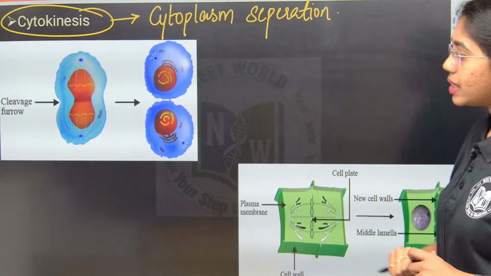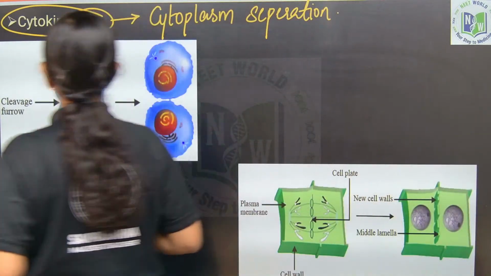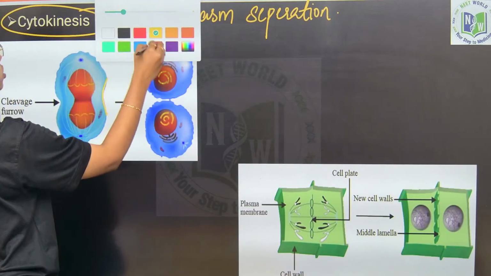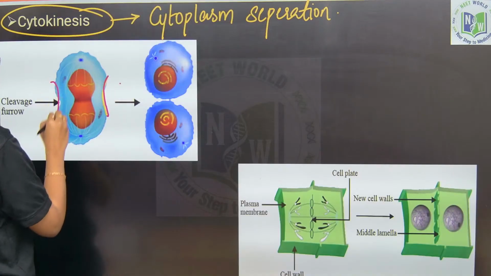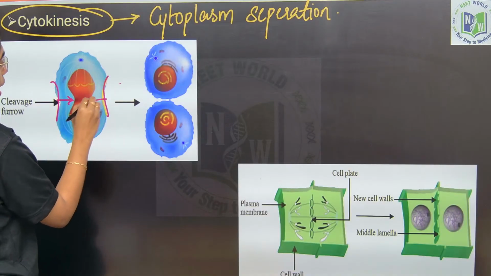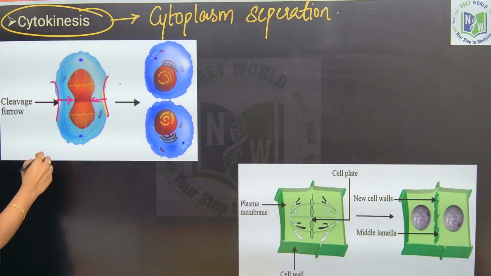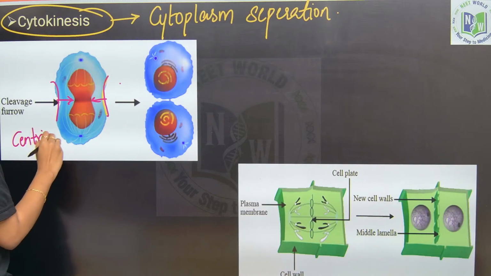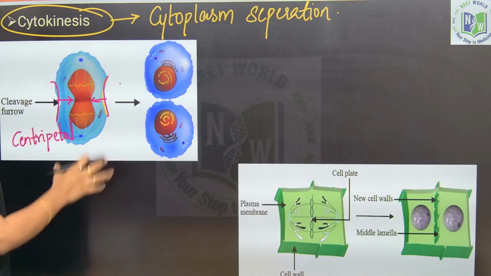In animal cell, if you see, what is the limiting boundary? Limiting boundary is cell membrane. Cell membrane from either sides will constrict forwards and it will form two daughter cells as such. So the movement here is centripetal movement, a centripetal type of cell division or cytoplasm separation.